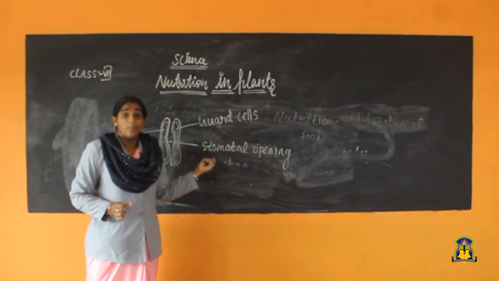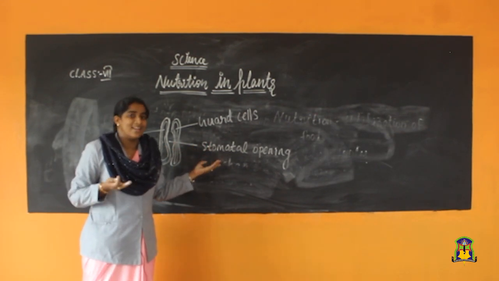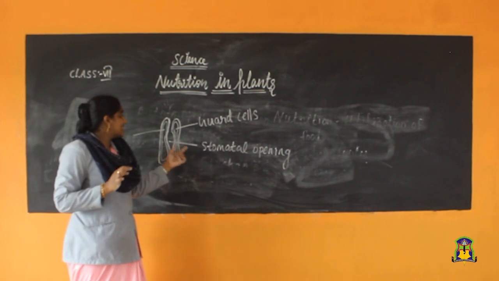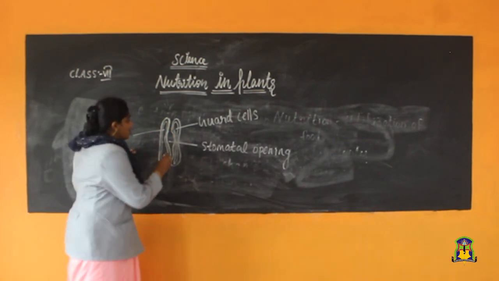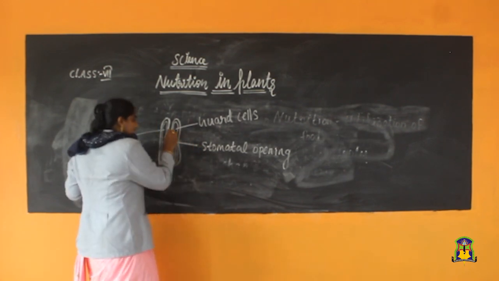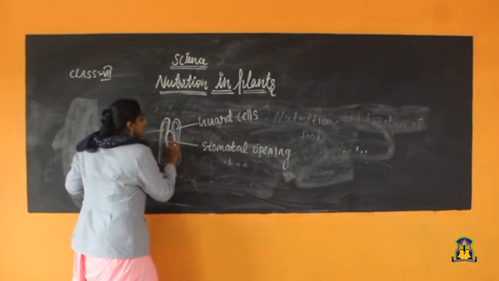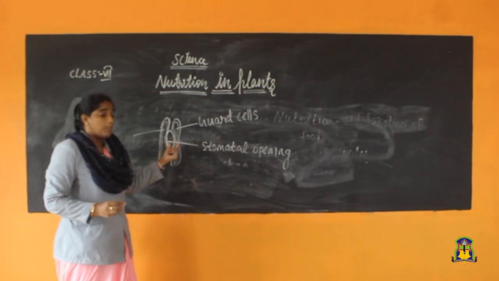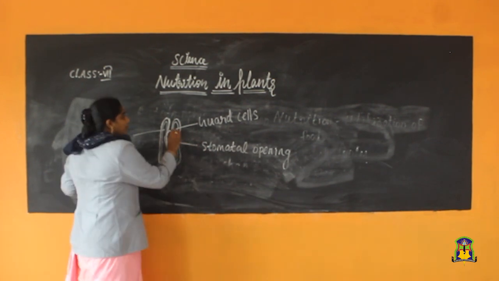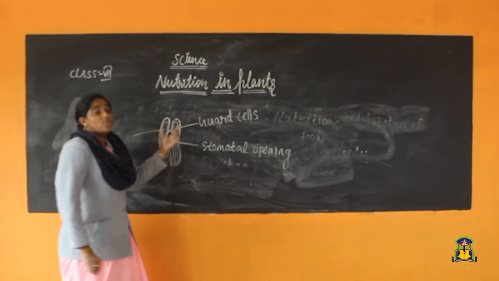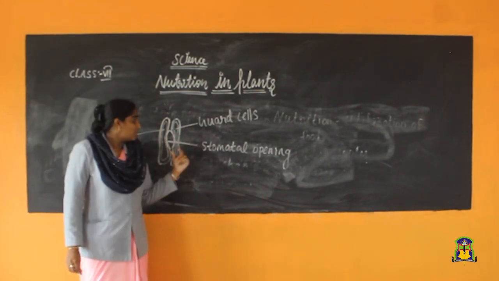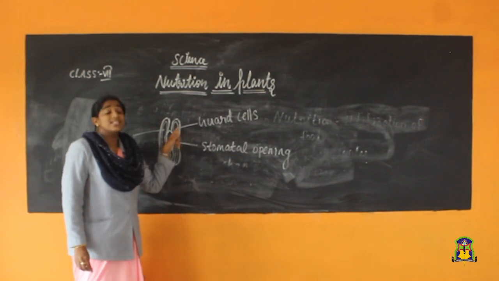We know that stomata are tiny pores present on the surface of the leaf. This is the structure of stomata. Understood? This is the stomatal opening. You can see the opening here, this round portion. This is the stomatal opening, and these are called guard cells. So, this is the stomatal opening and this is the guard cells.